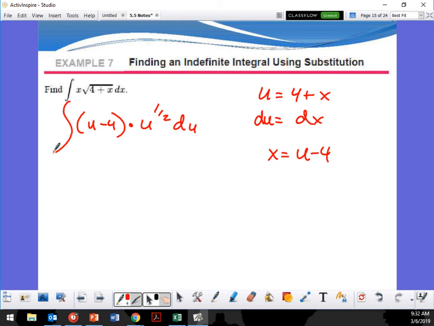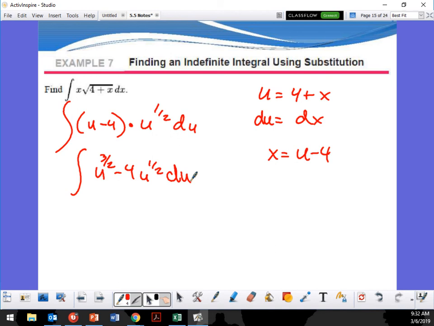So this is going to be the integral of u to the 3/2 minus 4u to the 1/2 du. Now, does this make more sense? I was able to substitute back for my x, which I couldn't cancel out using my u substitution.